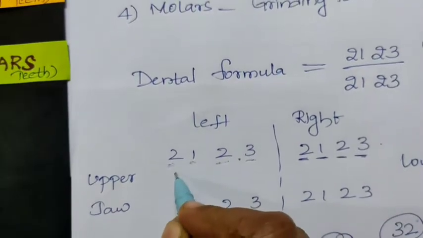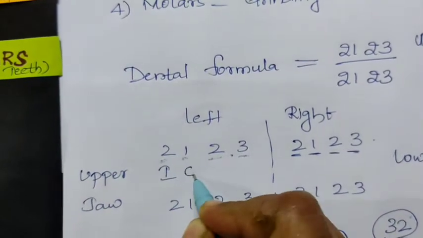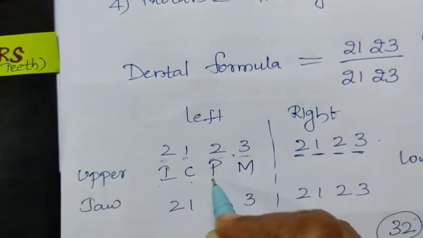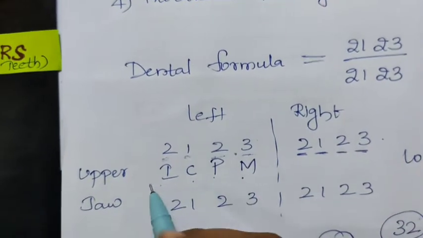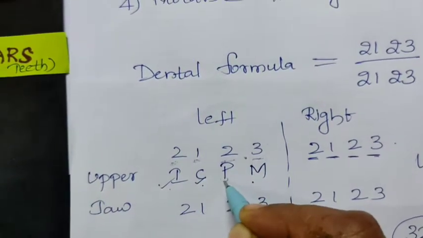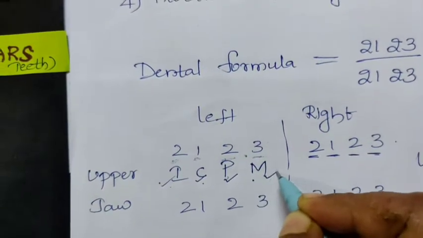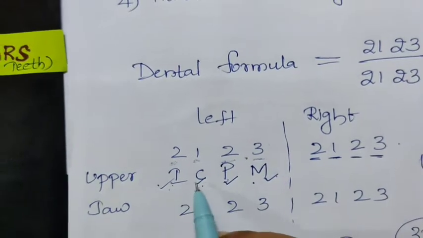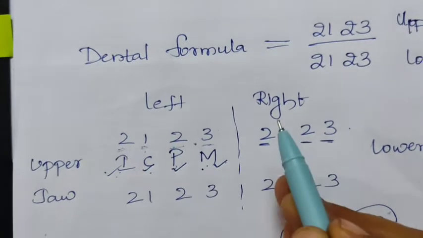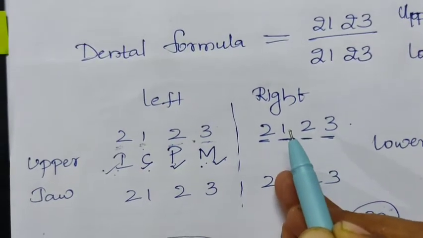These are incisors, canines, premolars and molars. ICPM, you can easily remember. I is incisors, C is canines, P is premolars and M is molars. So ICPM on the left side and right side of the upper jaw, same.